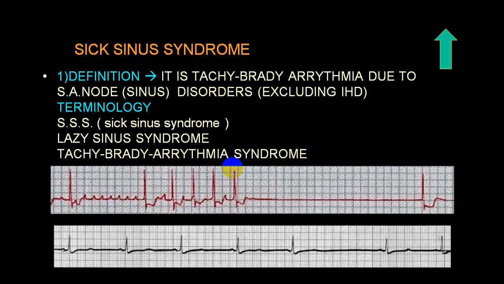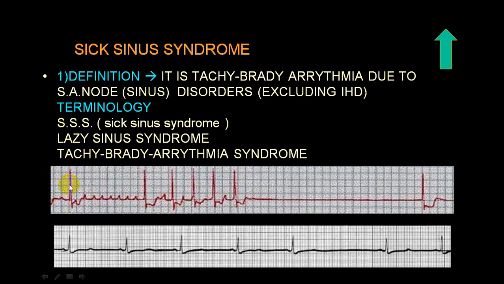Now there is one condition we call sick sinus syndrome. It is also called tachy-brady arrhythmia syndrome. It was also called lazy sinus syndrome. In this, because there is damage to the sinus node, the exact etiology is not known, the person suddenly develops a run of tachycardia, suddenly a run of bradycardia, and the person will have different types of sinus arrhythmias.